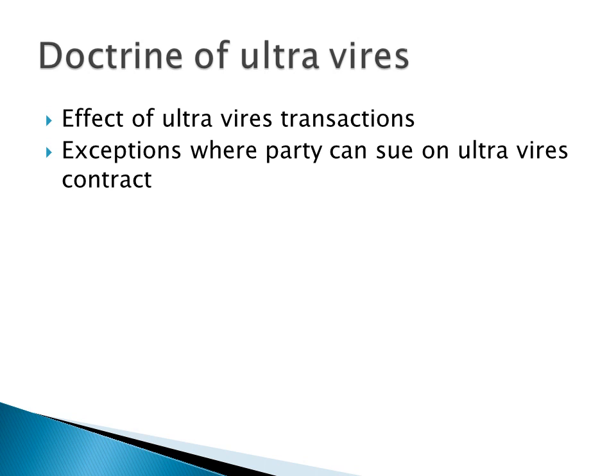And the other thing we are also going to look at under the doctrine of ultra vires is exceptions where a party can sue on an ultra vires contract. Some of these exceptions are: if the company takes an ultra vires loan and uses it to pay off the lawful debts of the company, then the lender steps into the position of the paid-off creditors, and to that extent will have the right to recover his loan from the company.